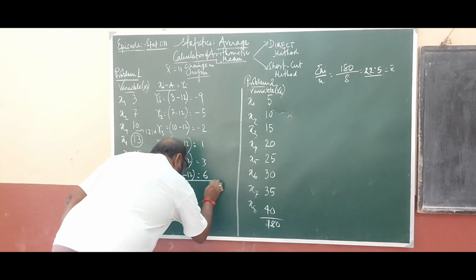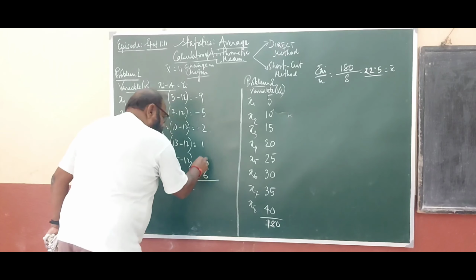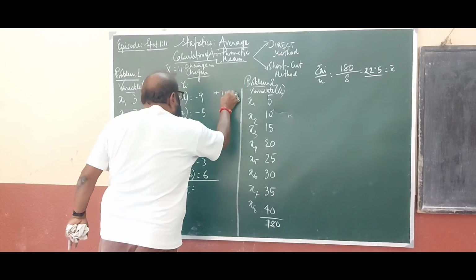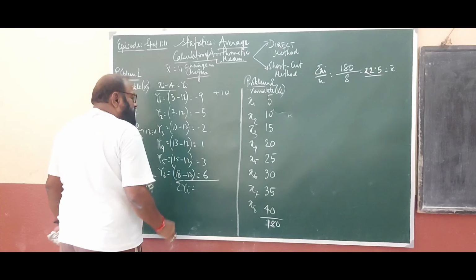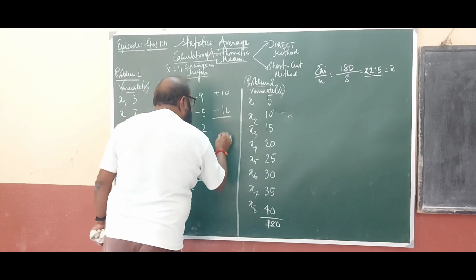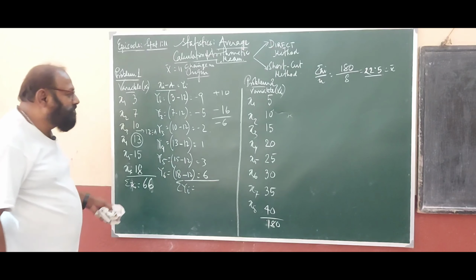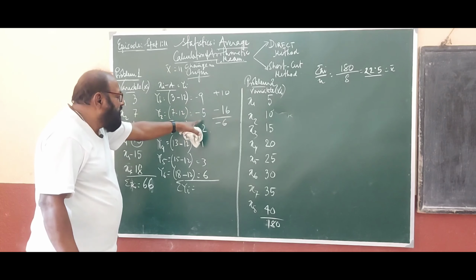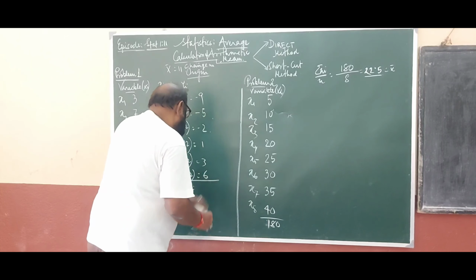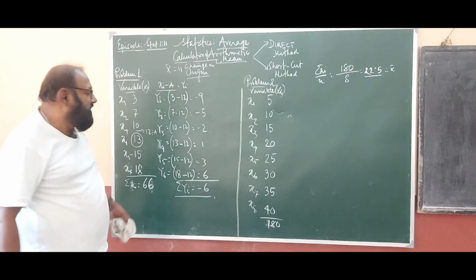Now what will be the value of summation yi? Minus 9, minus 5, minus 2 is minus 16, and then plus 1, plus 3, plus 6 is plus 10. Clear? So the net value is minus 6.